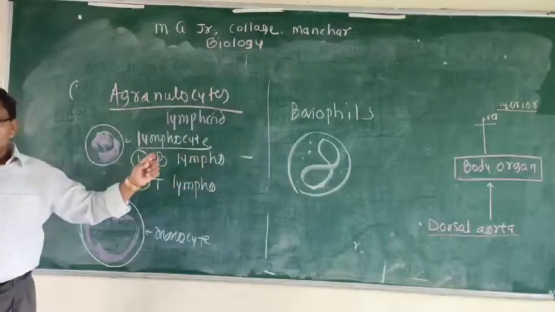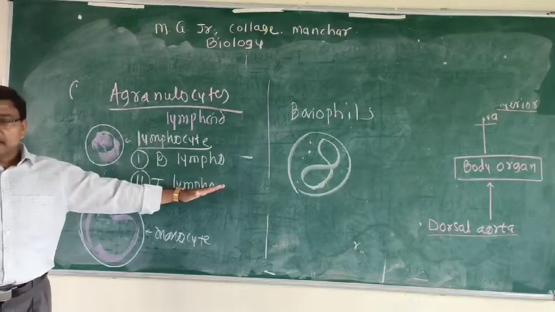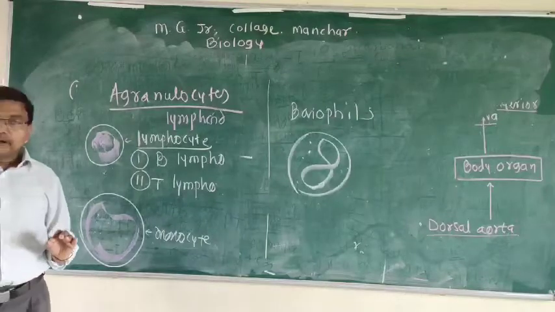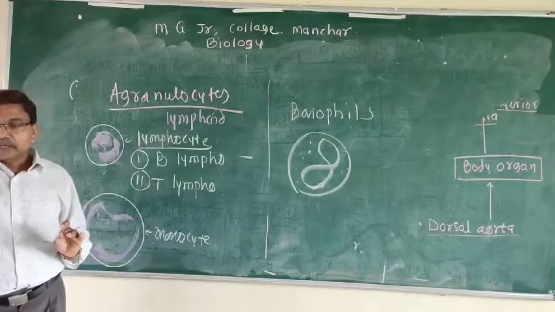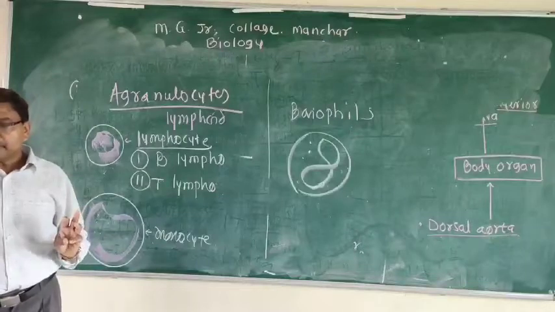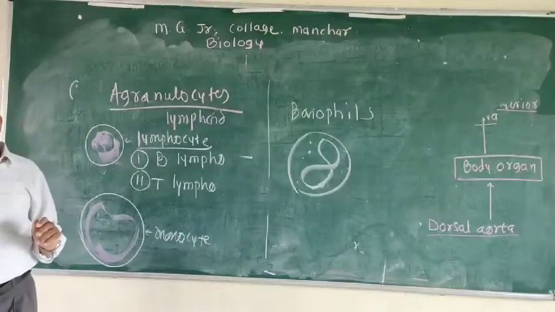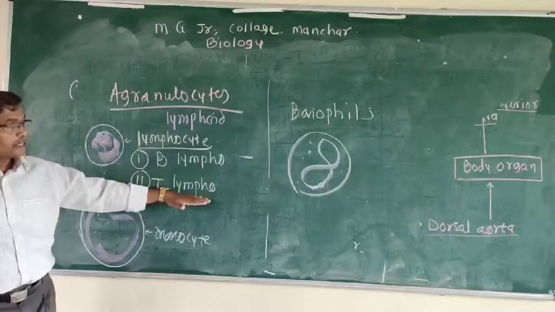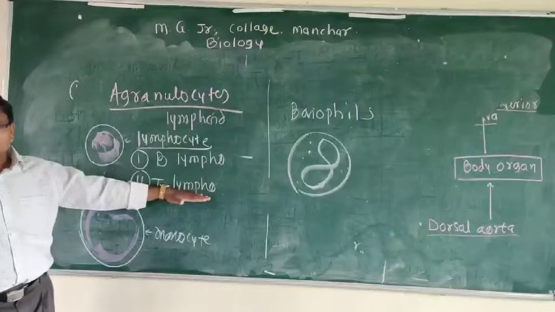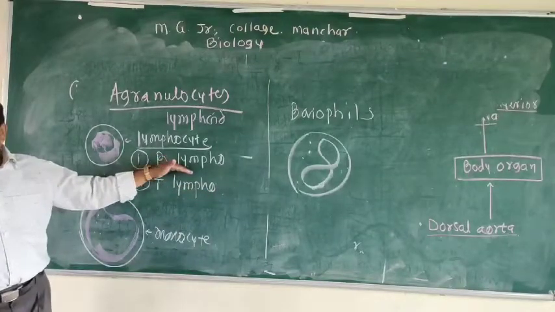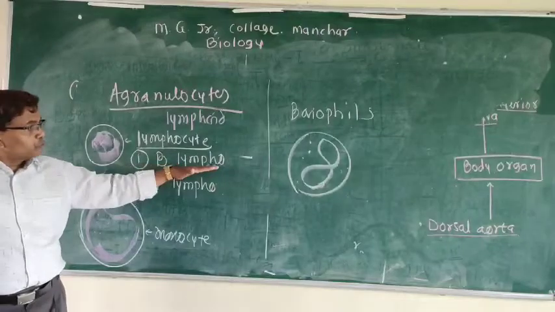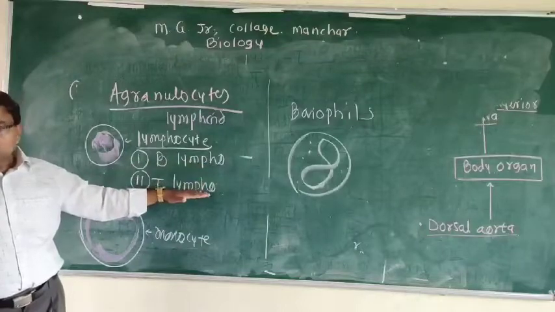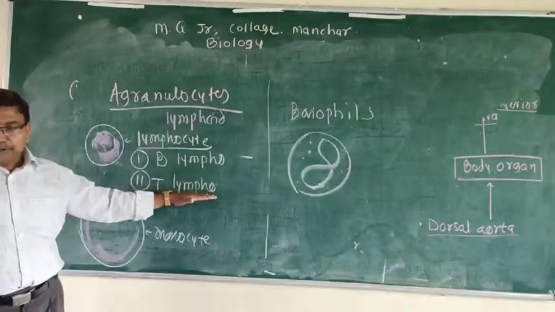T lymphocytes are related with production of 4 types of cells, that is helper T cells, killer T cells, memory T cells, suppressor T cells. In this way, these are helping our body as a part of the immune system. B lymphocyte develops a special type of immune system called humoral immunity, and T lymphocytes develop cell-mediated immunity.